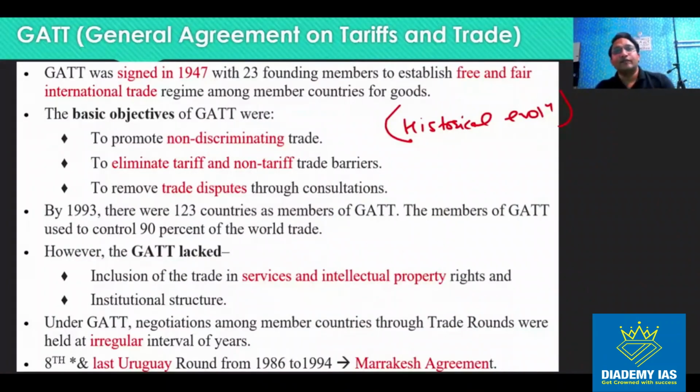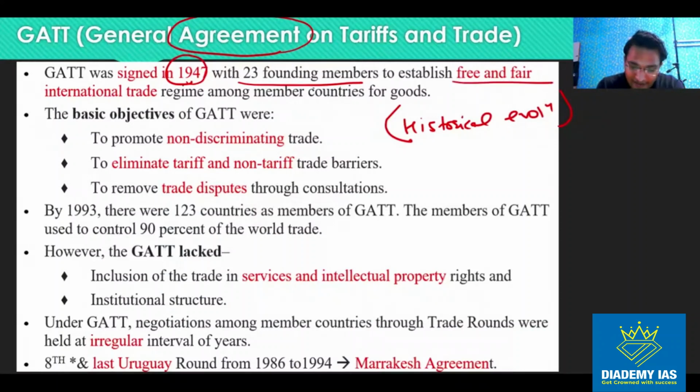Now, please see this. The GATT was signed in 1947, the General Agreement on Tariffs and Trade. So this is an agreement. This is not an organization, right? This is an agreement which was signed in 1947 with 23 founding members. The purpose was to establish free and fair international trade among member countries for goods, right?